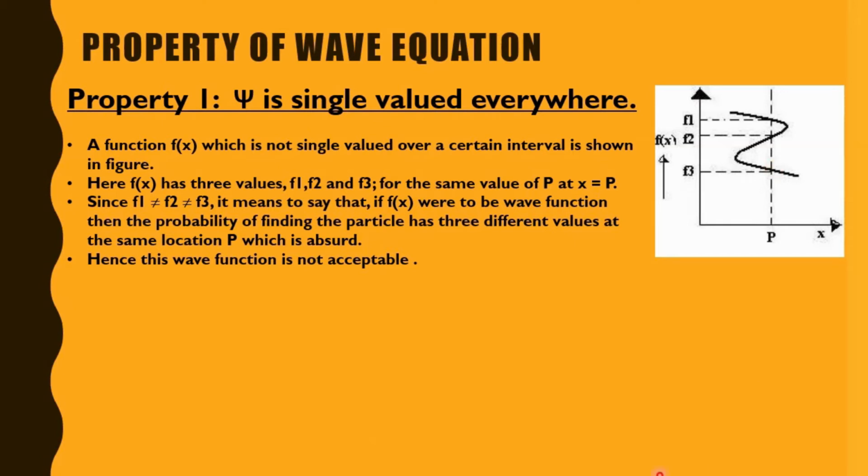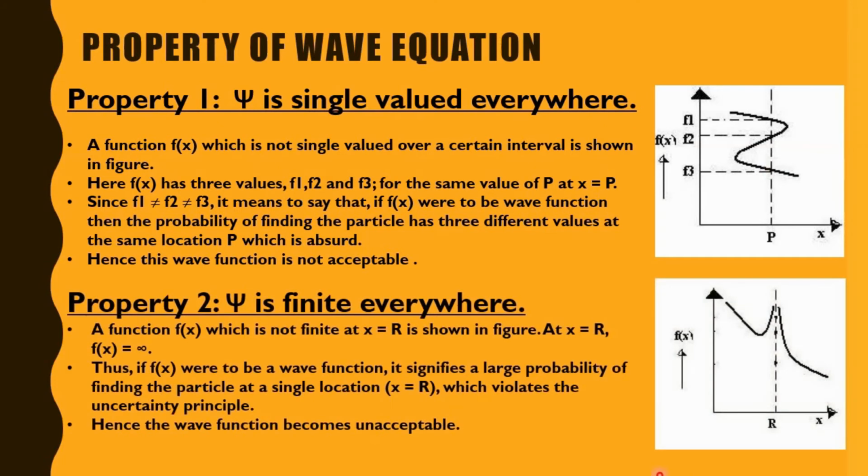Now the second property is that psi is finite everywhere. We can see a function f(x) which is not finite at x equal to r. When x is equal to r, f(x) is infinity.